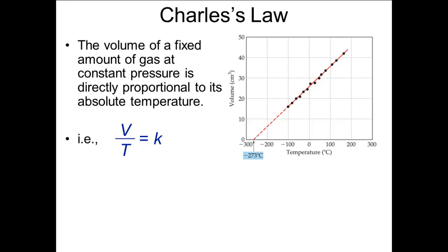Jacques Charles discovered that the volume of a fixed amount of gas under a constant pressure was a linear function of the temperature. Though the absolute temperature scale had not yet been proposed when Charles made his discovery, once it had been proposed, it became clear that the volume was directly proportional to the absolute temperature. So a plot of volume versus absolute temperature will give a straight line.